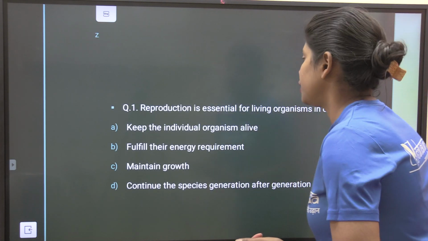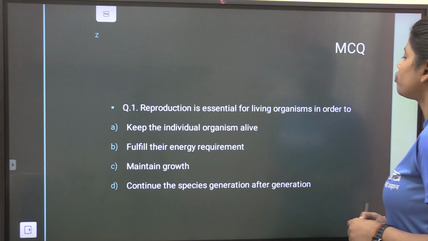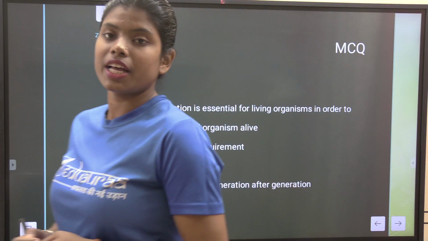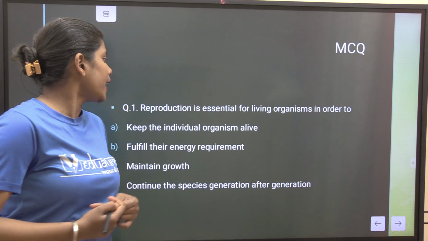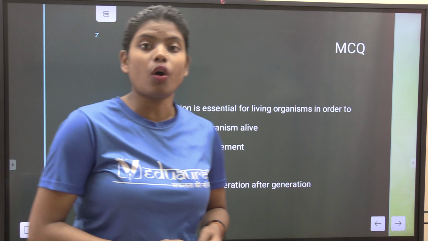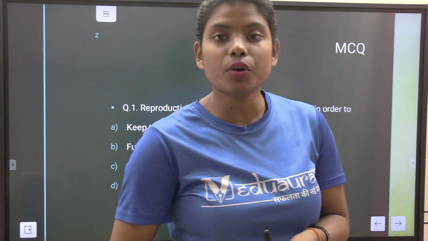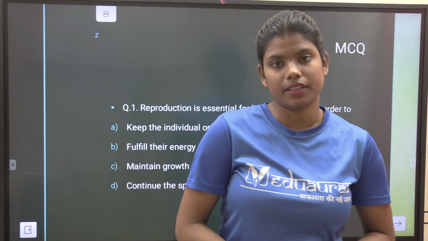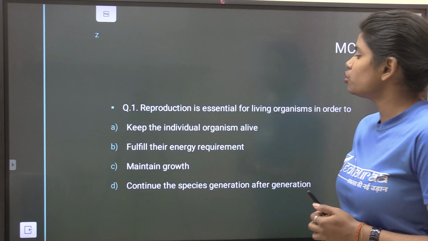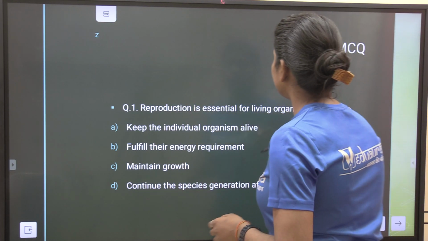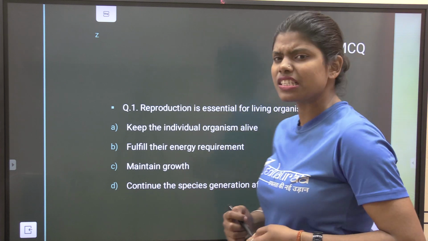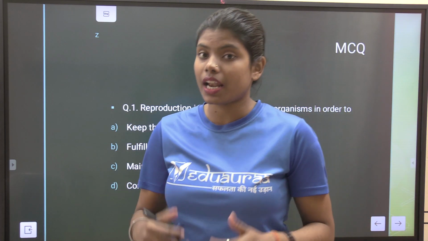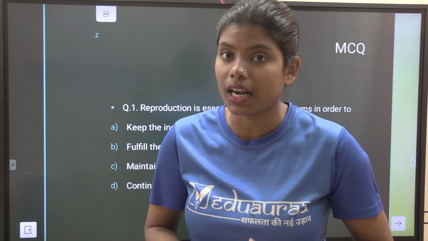The first question is, reproduction is essential for living organisms in order to. In this question, it has been asked why reproduction is essential. What is the importance of reproduction in the life of living organisms? There are some options also, that is, keep the individual organism alive. Is reproduction that important that it can keep us alive?